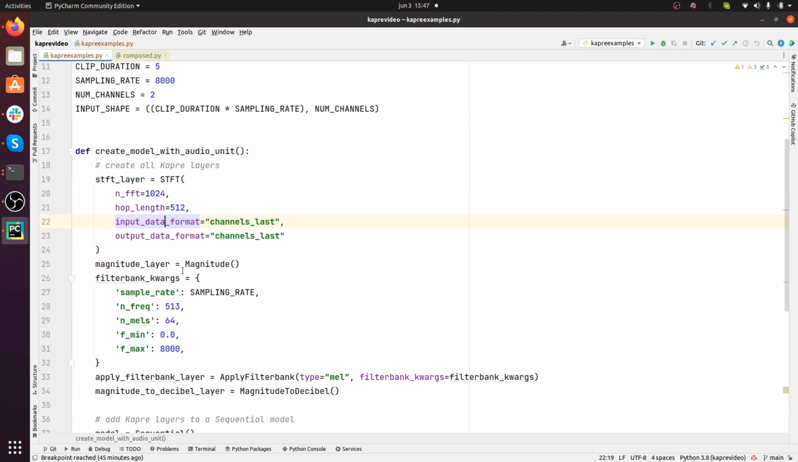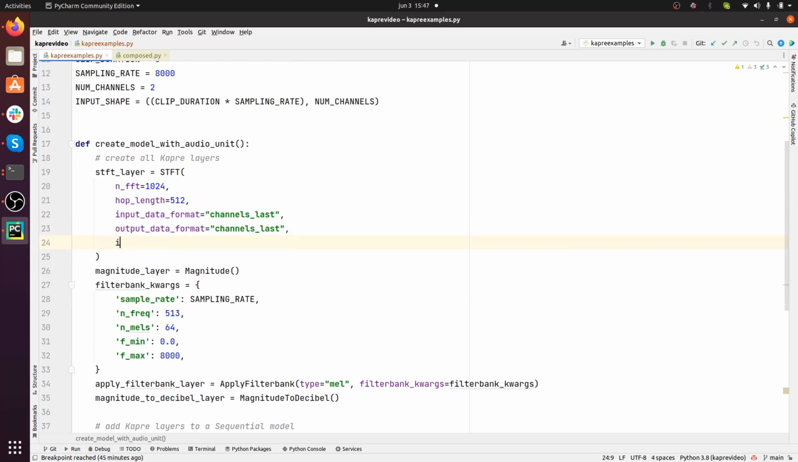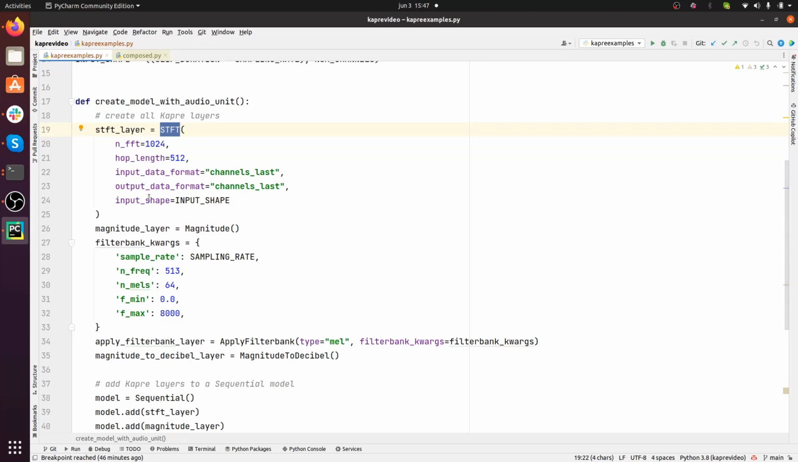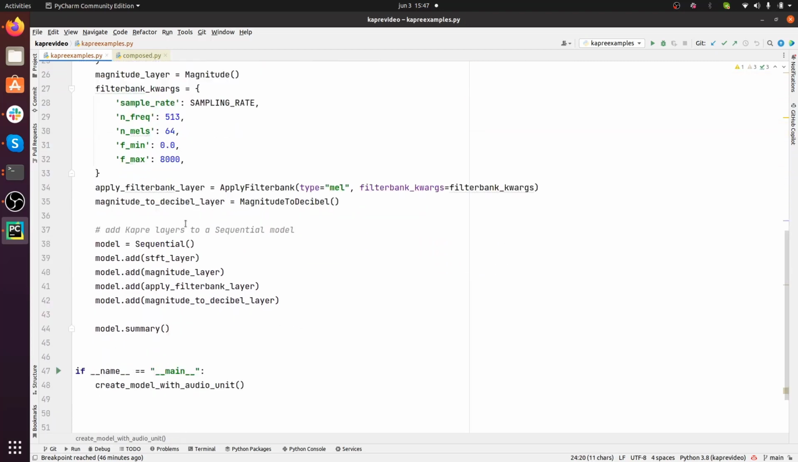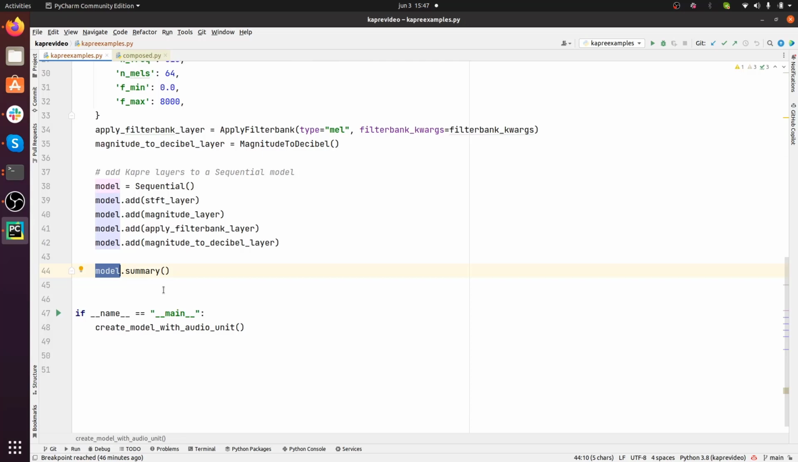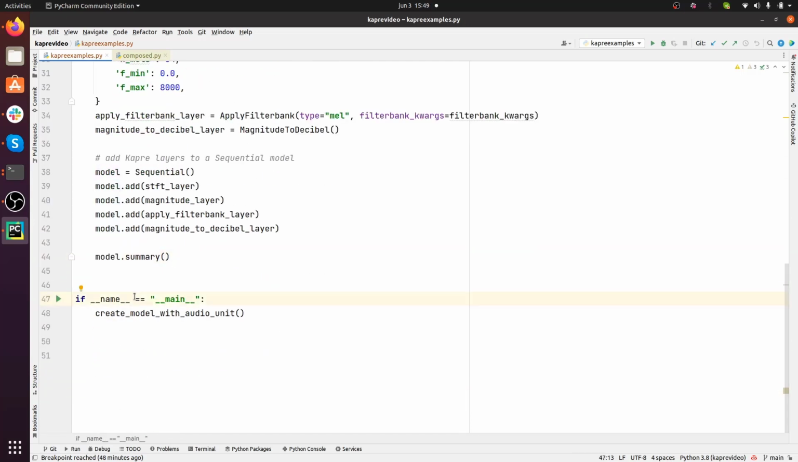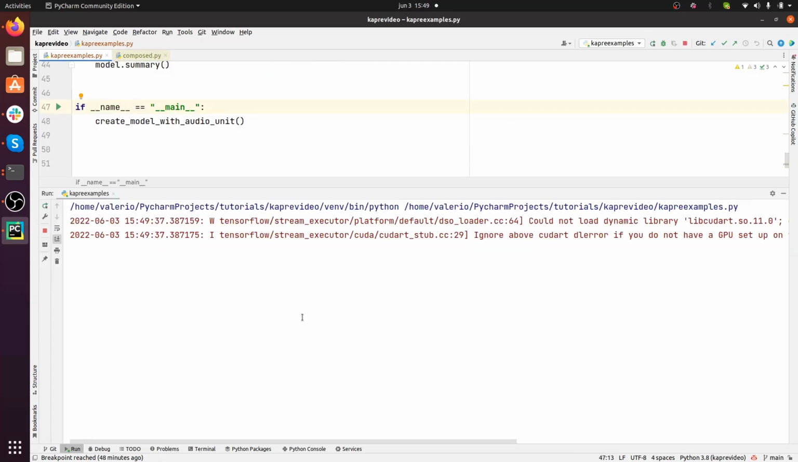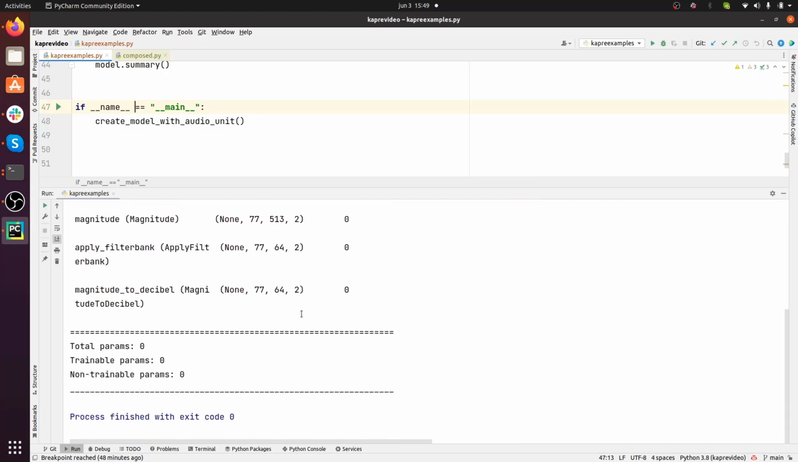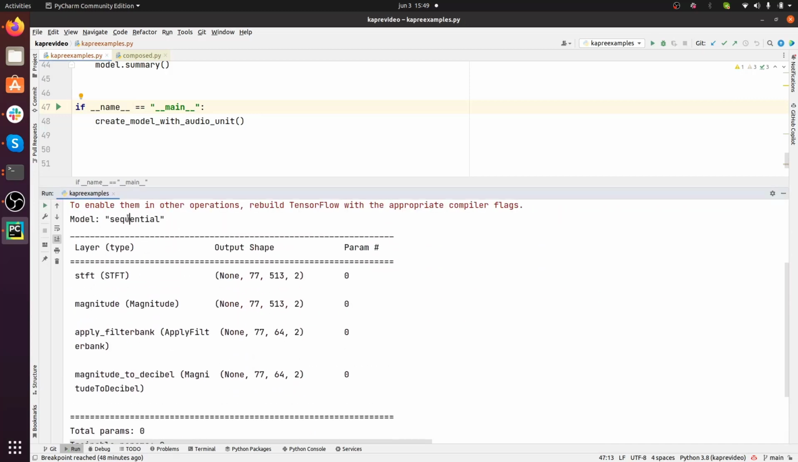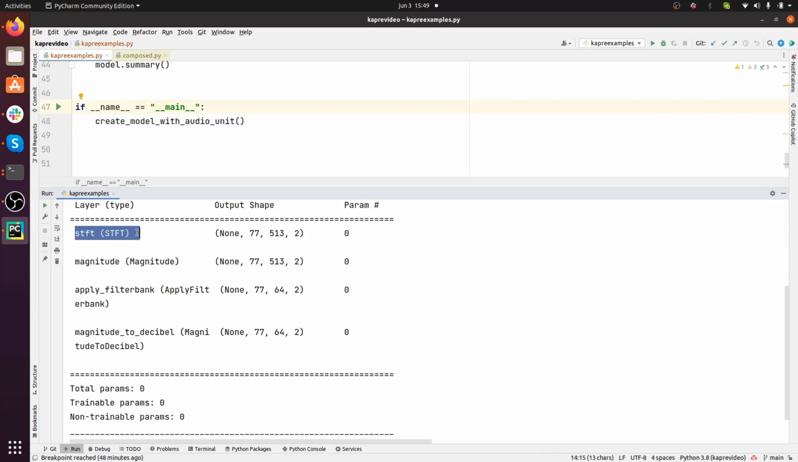I forgot to pass the input shape here. We should pass this input shape to STFT so that the model knows the input shape, and so it's not going to complain. Let's rerun this and see if we're lucky. And there we go, third time lucky. So we have our sequential model with all of the different layers, the first of which is STFT. This is the output shape, and that's what we expect.